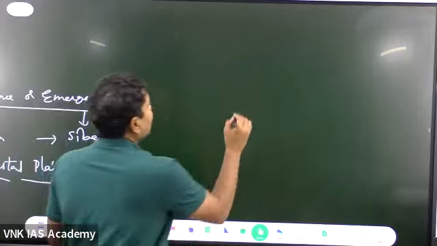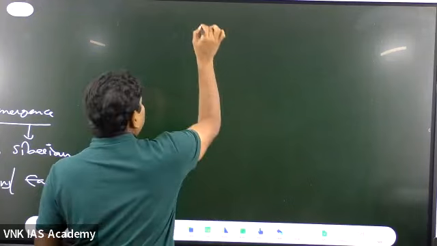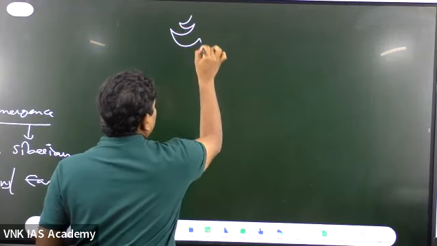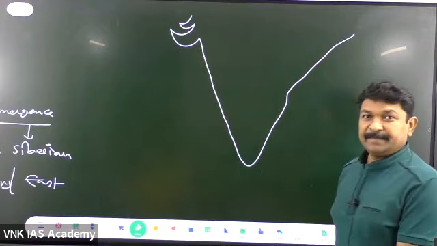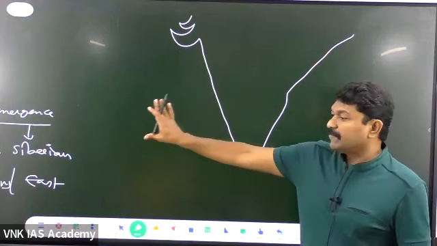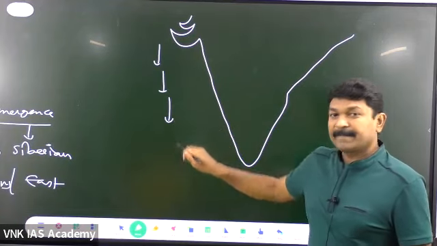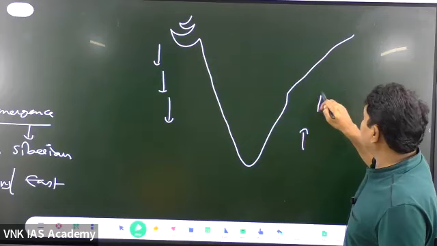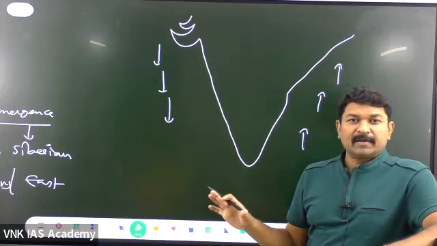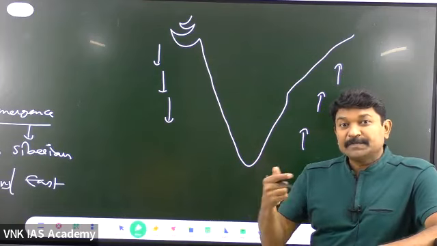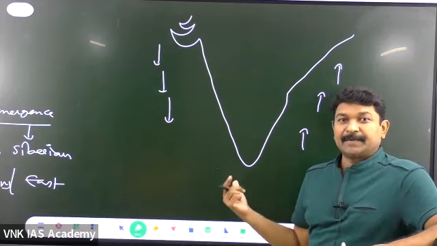not the entire coast. See this one. Whenever you are comparing the west coastal plains and the east coastal plains, this is India. We feel that this is the west coastal plain, which is submerging in nature, and this is the east coastal plain, which is emerging in nature. Normally, this is what is given in all the textbooks. But for the optional, see the precise development that is happening.